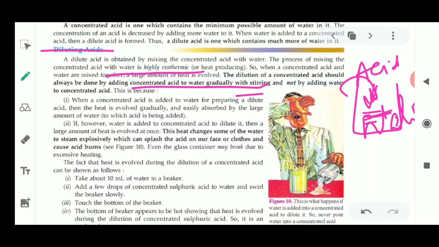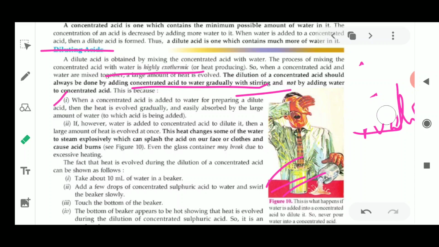This acid will be added to water slowly. It is written here: it is done with stirring and not by adding water to acid. Please remember this. Once you are in the laboratory, and if you have to dilute a concentrated acid, you will add acid to water, and that too very slowly. Now if you are adding water to acid, see this diagram for what you are going to see in your laboratory. Again, you should not try this in your labs, because it is a very dangerous process.